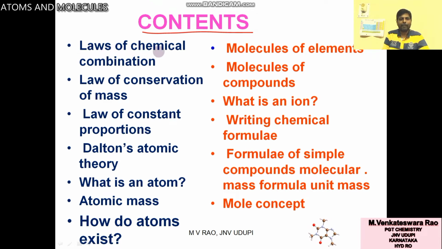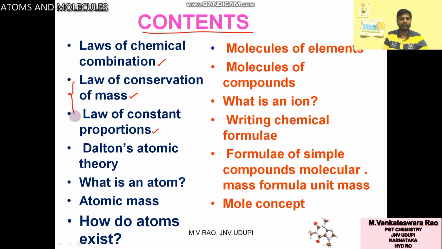Laws of chemical combination. There are two laws of chemical combination. First one is law of conservation of mass. Second, law of constant proportions. So these two are the laws of chemical combination.